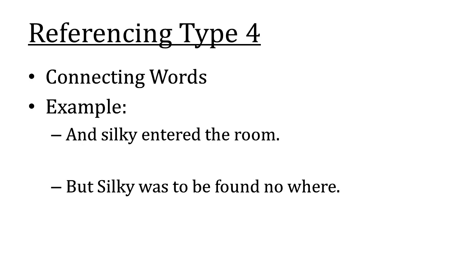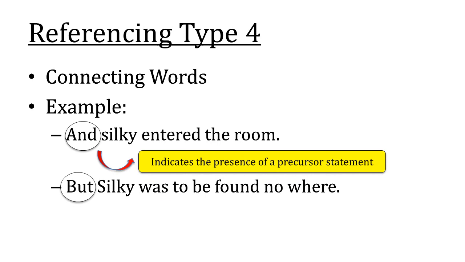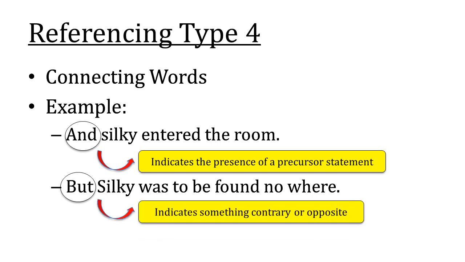Referencing type 4: Connecting words such as "and", "but", etc. For example, "And Silky entered the room." Here, "and" is the connecting word. And the second example is "But Silky was to be found nowhere." Here, "but" is the connecting word. In the first statement, we can say that "and" indicates that there was a set of statements that was preceding this particular line, and then Silky entered the room. But in the second statement, we can say that "but" indicates something contrary or opposite that has happened previously, due to which Silky was to be found nowhere.